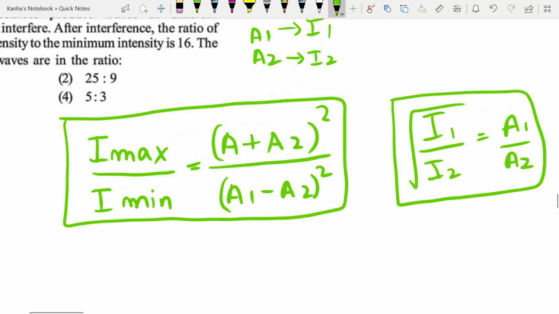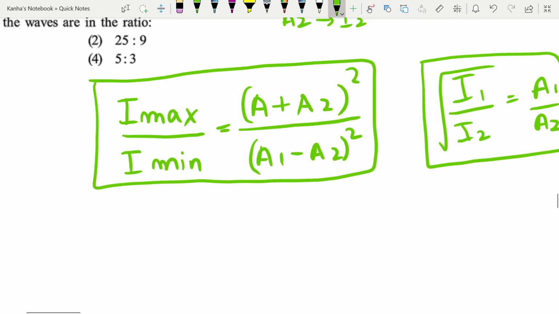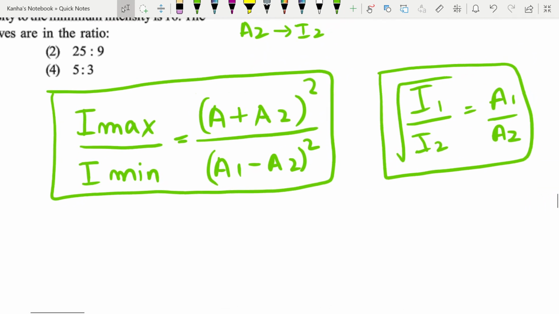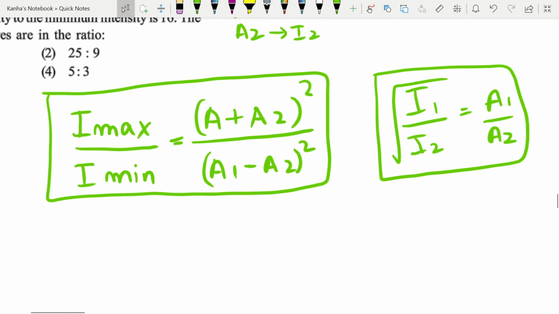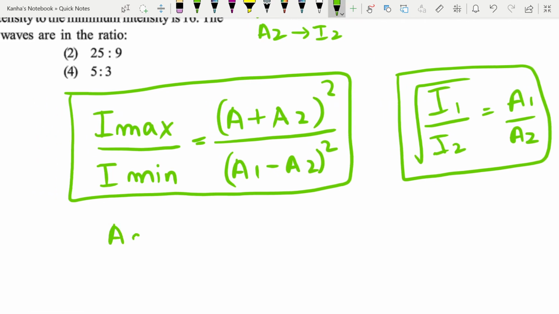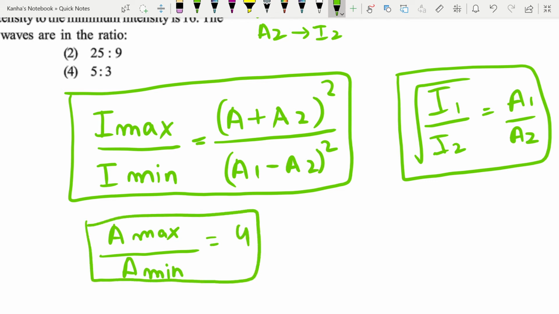Now Imax by Imin is given to be 16, so I can have that Amax by Amin, the maximum resultant amplitude divided by Amin, is equal to 4, because this is given to be equal to 16, where Amax is equal to A1 plus A2, and Amin is equal to A1 minus A2.